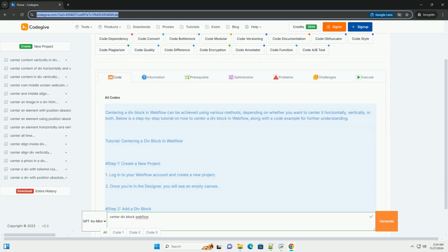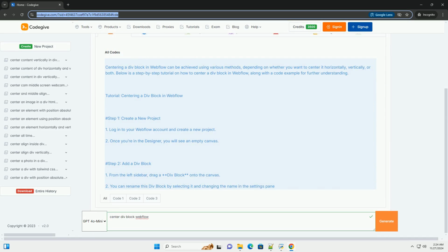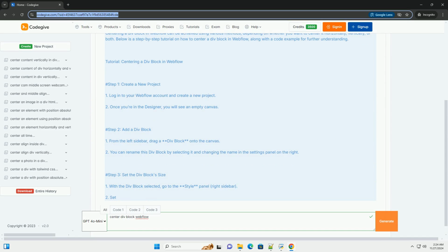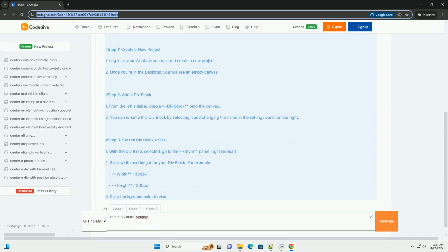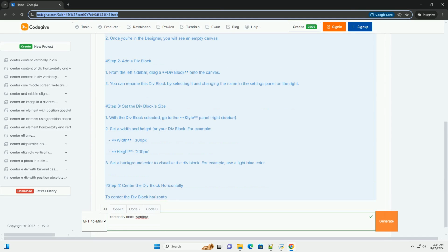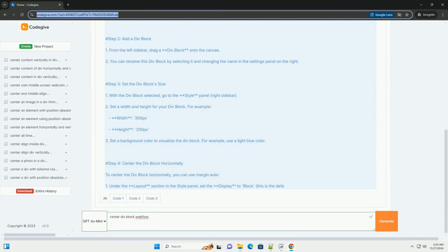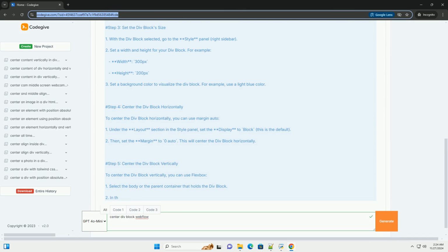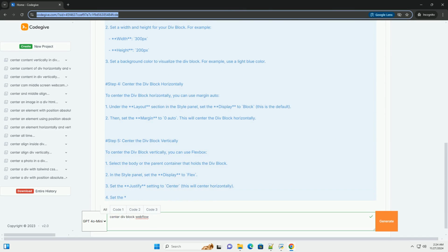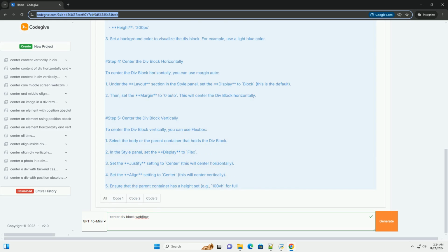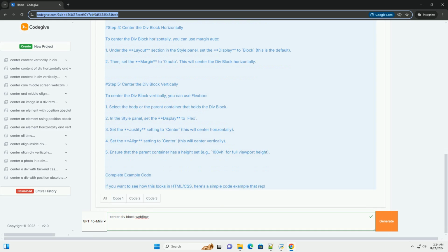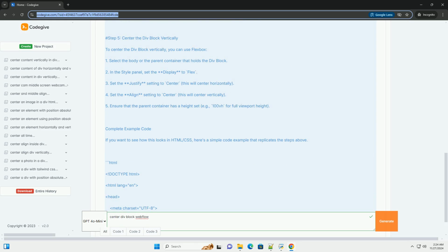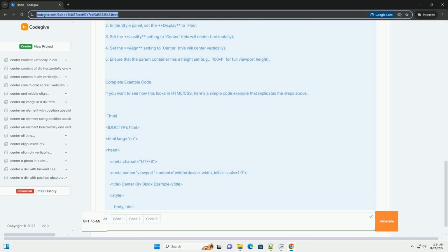Centering a div block in Webflow can be achieved using various methods, depending on whether you want to center it horizontally, vertically, or both. Below is a step-by-step tutorial on how to center a div block in Webflow, along with a code example for further understanding. Tutorial: centering a div block in Webflow.